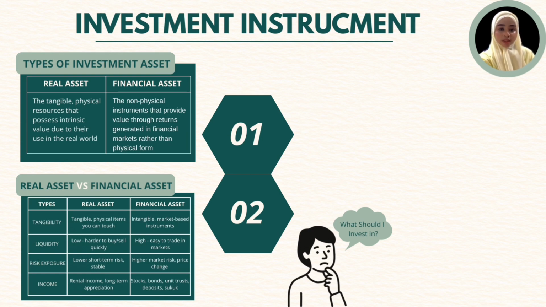Other than that, financial assets are intangible, but they are very liquid. They can be bought or sold easily in the financial market. These assets often carry higher market risk, but they also offer attractive returns through interest, dividends, and price changes.